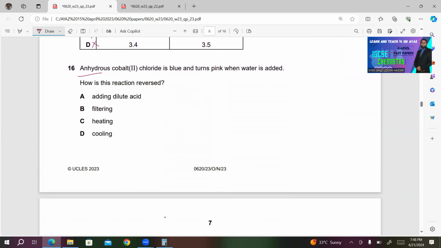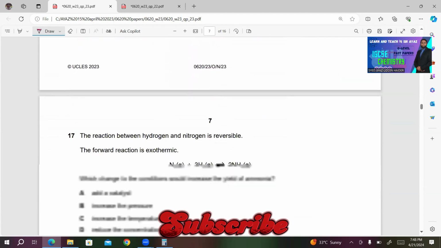16. Anhydrous cobalt 2 chloride is blue and turns pink when water is added. How is this reaction reversed? Simply heat it. So C will be the right answer in this case. All the other choices are incorrect.